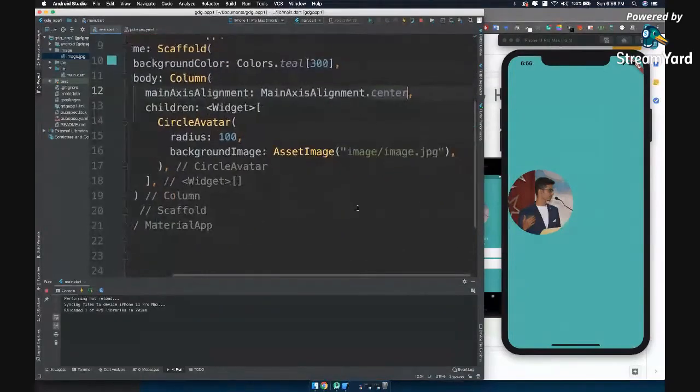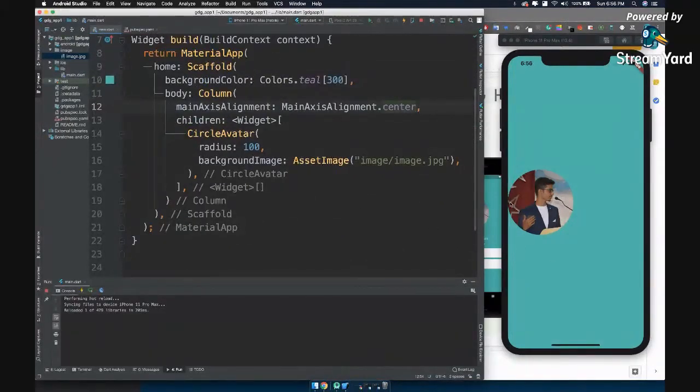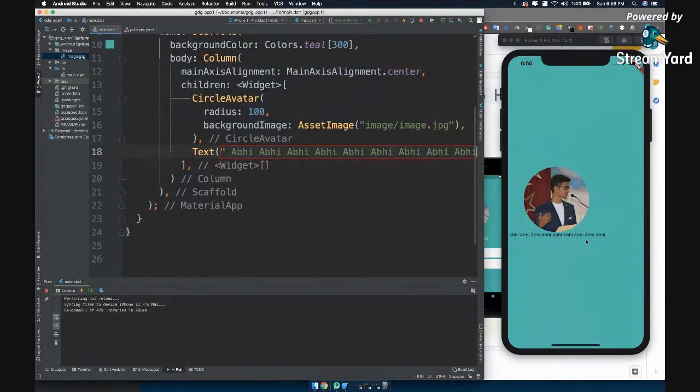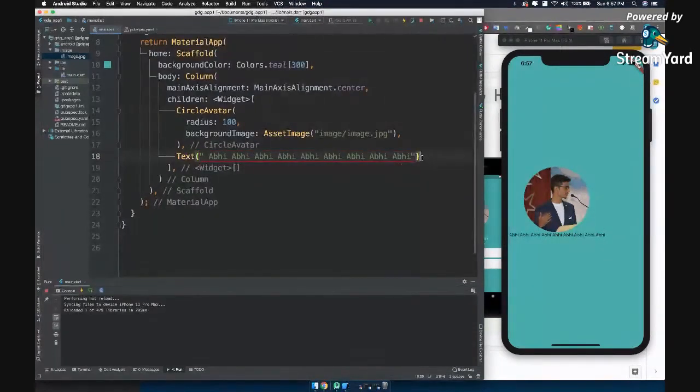Now let's add this. Also remember, the column will consider the width of your particular widget placed inside. For example, if I write a text, give me one moment. So if I do it like this and say hot reload, it will consider the width till here, the width till my text widget is. All right, so just remember that one.